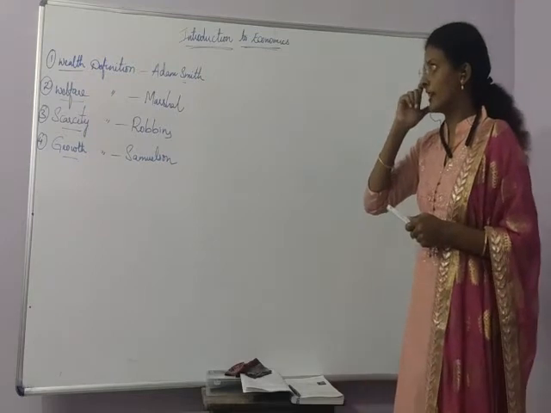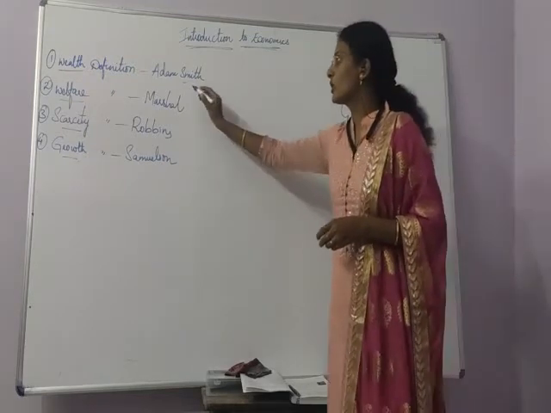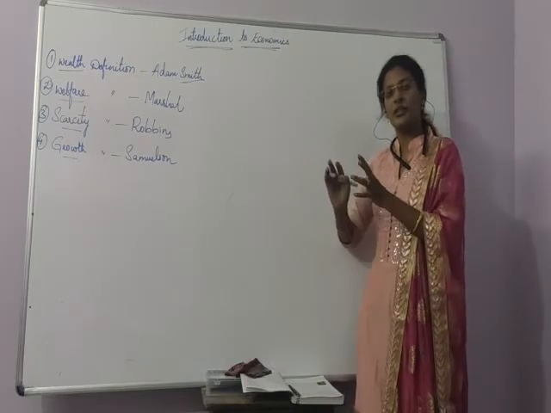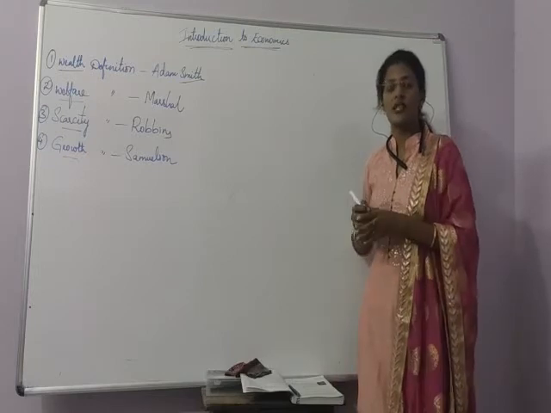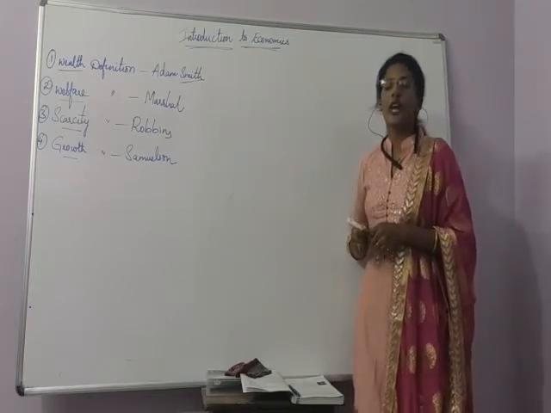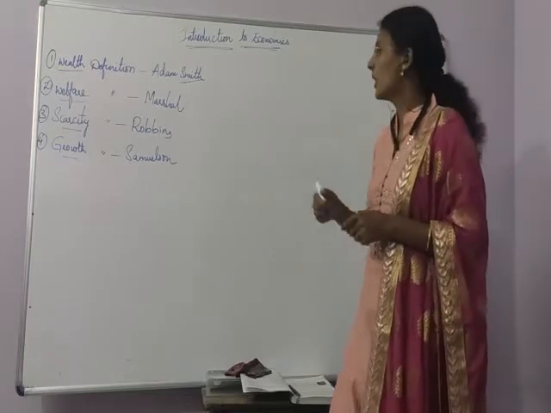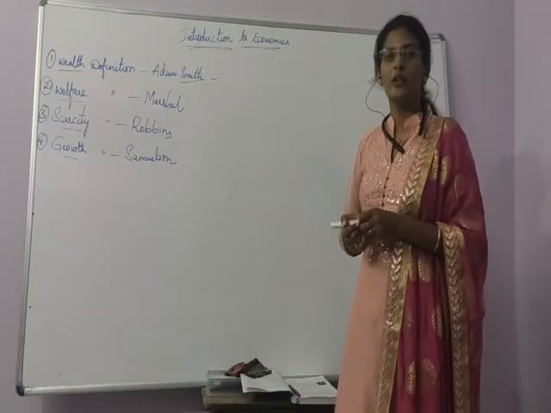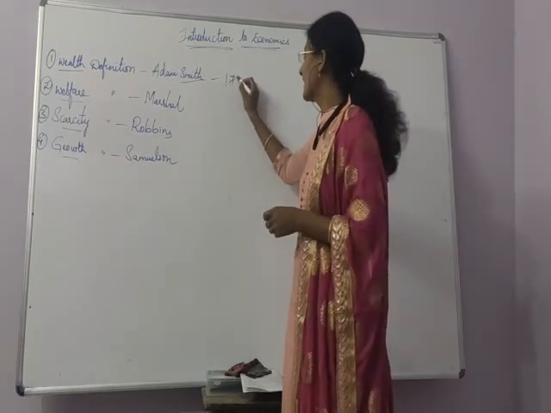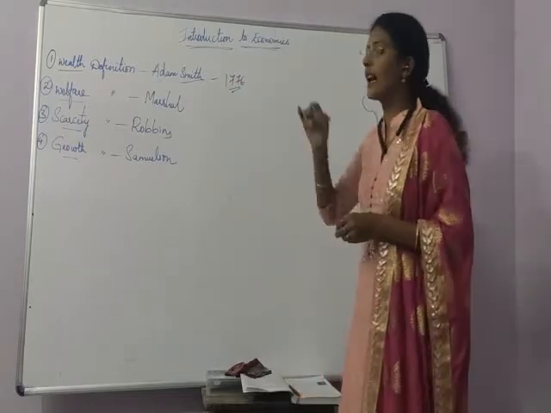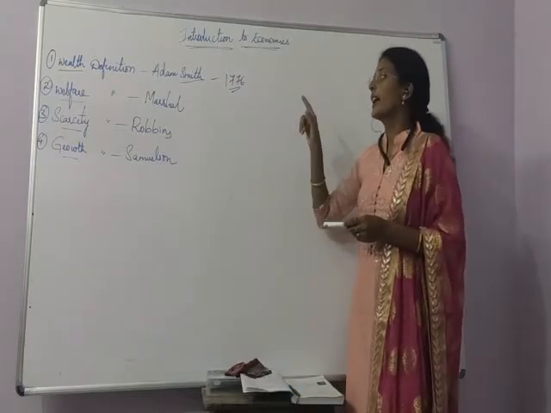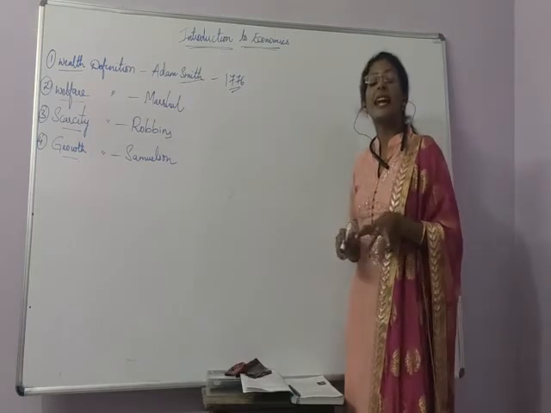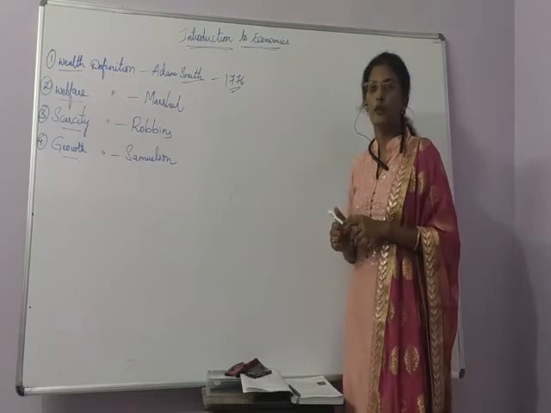So first one is the wealth definition. The wealth definition was given by Adam Smith, and he was the first person to separate economics from other social subjects, so he is known as the father of economics. He wrote a book named An Inquiry into the Nature and Causes of Wealth of Nations in 1776, regarding economics. So what is the book name? It is An Inquiry into the Nature and Causes of Wealth of Nations.